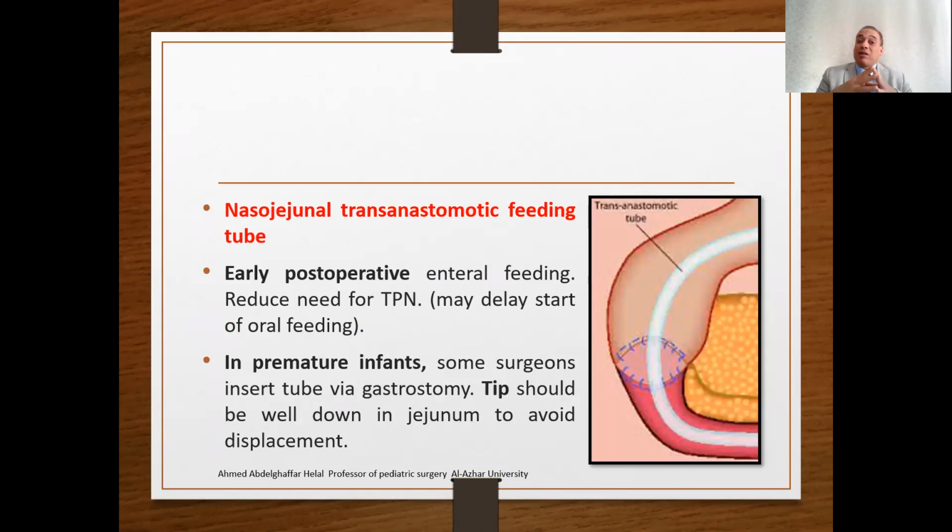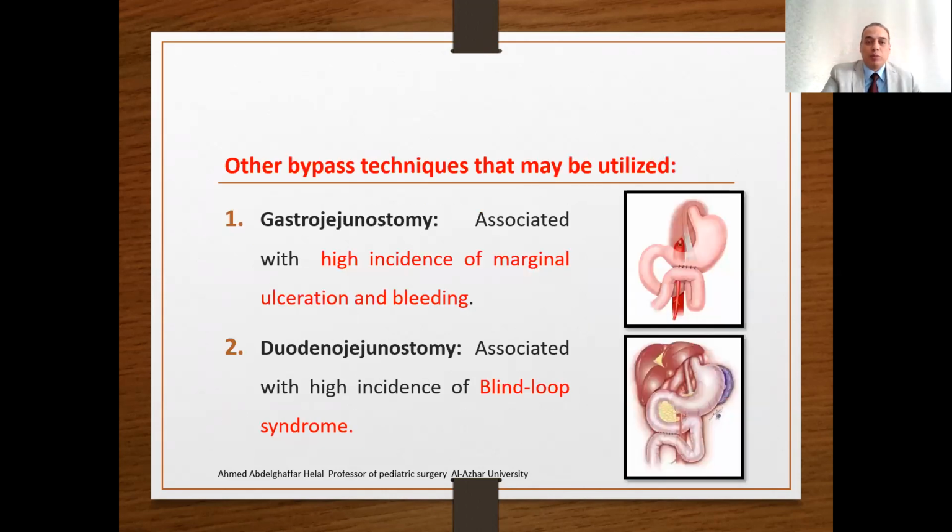The nasojejunal trans-anastomotic feeding tube is very important. It is very important to pass a feeding tube through your anastomosis to allow early post-operative feeding and reduce the need for TPN with its complications. In premature infants, some surgeons insert the tube via a stem gastrostomy: perform a gastrostomy and insert the tube. The tip of the tube should go well down to avoid its displacement. So it's very important to keep in mind that the nasojejunal trans-anastomotic tube is very important.